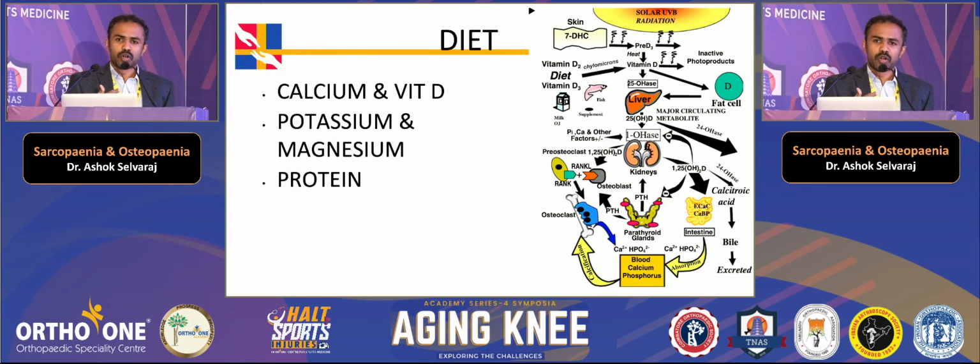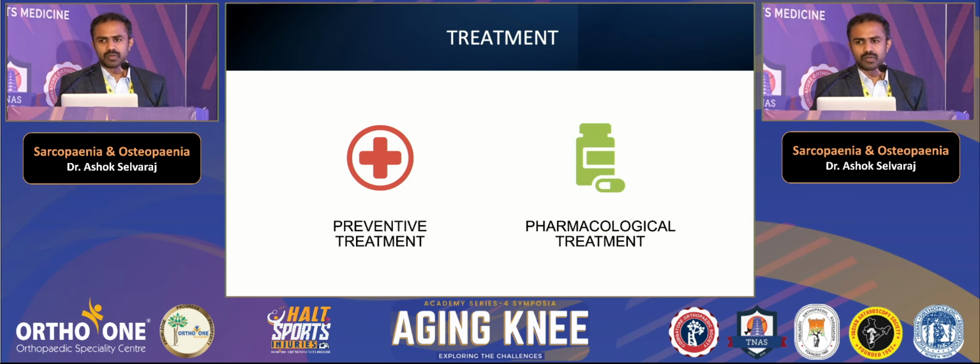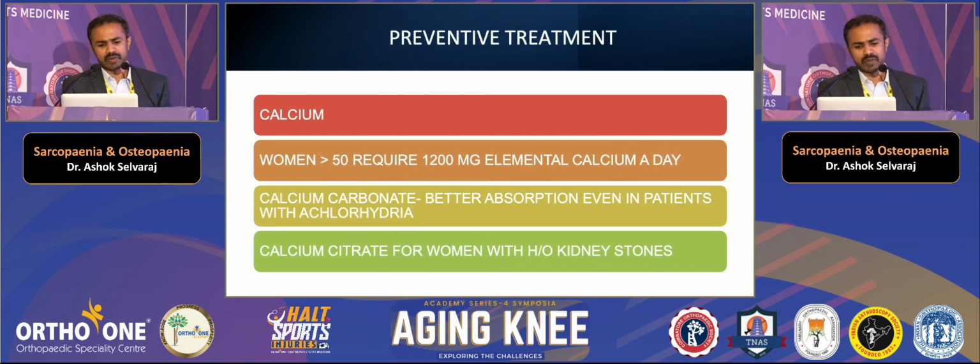And in the diet, it's important to have adequate calcium and vitamin D, and we should not lose sight of micronutrients like potassium and magnesium, and protein intake is also important. Based on the diagnosis, if the patient has osteopenia or osteoporosis, the treatment consists of either preventive or pharmacological treatment. Preventive treatment involves starting postmenopausal women on calcium. Any woman above 50 years requires about 1,200 milligrams of elemental calcium per day, which cannot be given in diet alone. So we have to give them calcium supplements.